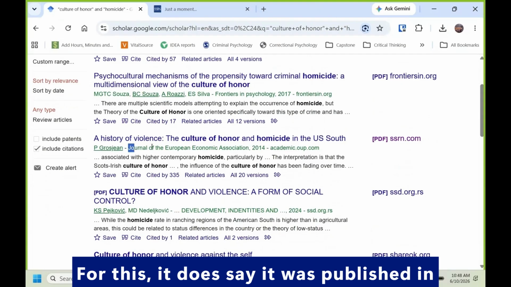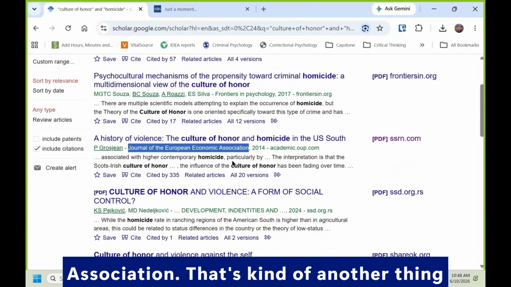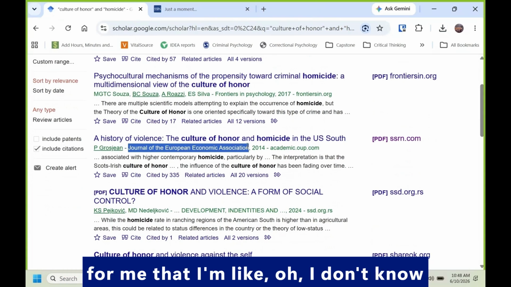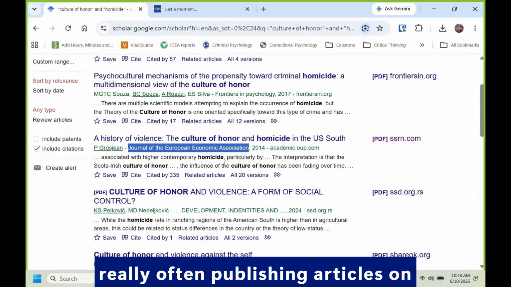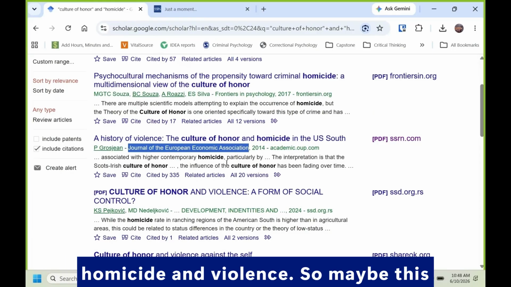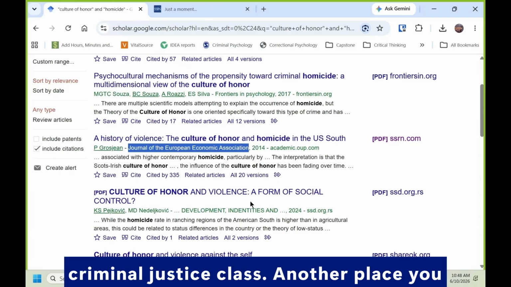It does say it was published in the Journal of European Economic Association. That's another thing for me where I don't know if the European Economic Association is really often publishing articles on homicide and violence. So maybe this isn't the best journal to use for a criminal justice class.